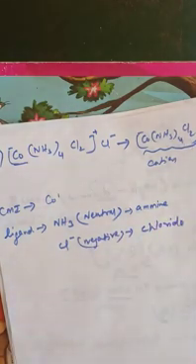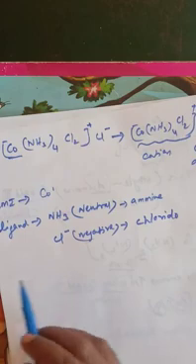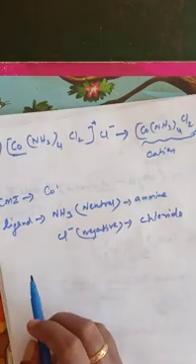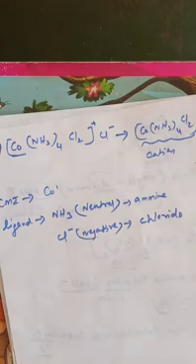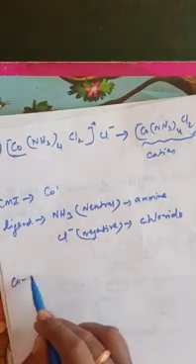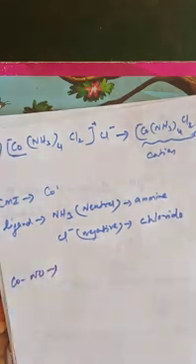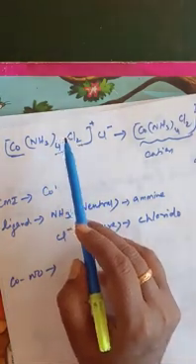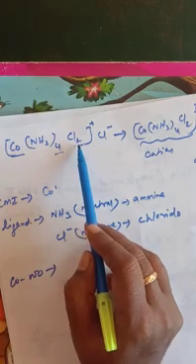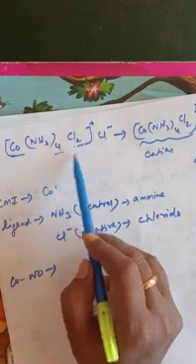We are going to write the ligands, the oxidation state, and more than that we are going to see the coordination number. Can you say what the coordination number is here? Here 4 as well as 2. Don't write just 4, because this is also a ligand. We have to include the chloride also. Totally how much? 6.